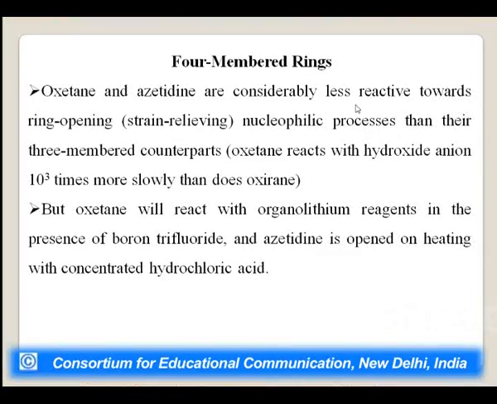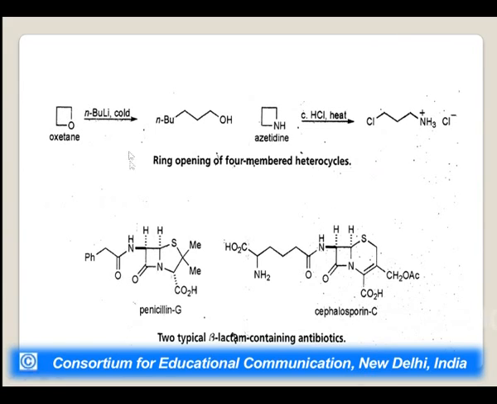7-membered rings form more slowly as delta S increases; we can say the disorder, or randomness of the atoms, increases. 4-membered rings such as oxetane and azetidine are considerably less reactive towards ring opening by nucleophiles than their 3-membered counterparts, but oxetane will react with organolithium reagents in the presence of boron trifluoride, and azetidine is opened on heating with concentrated HCl. Here you can see the ring opening of 4-membered heterocycles, and this is the antibiotic.